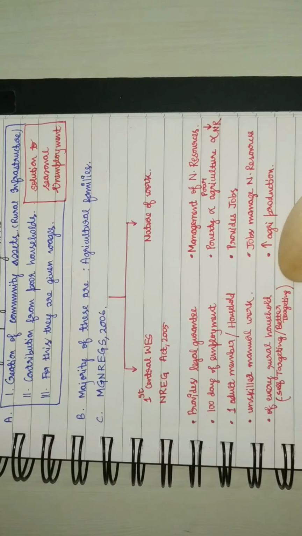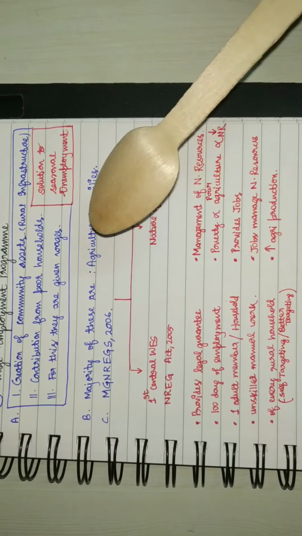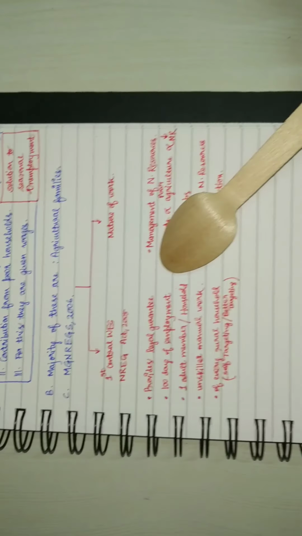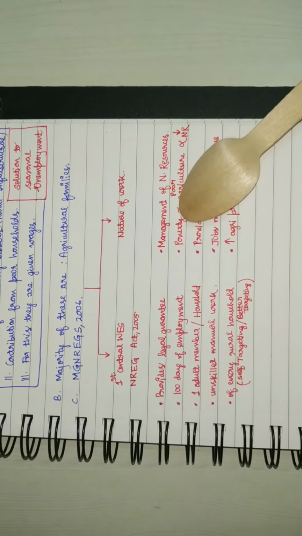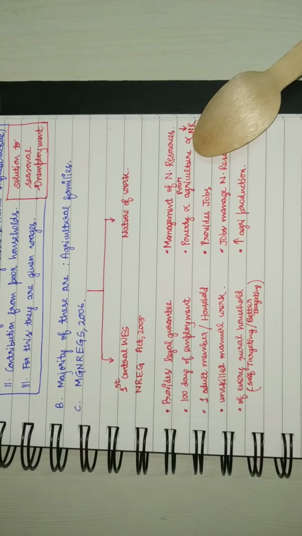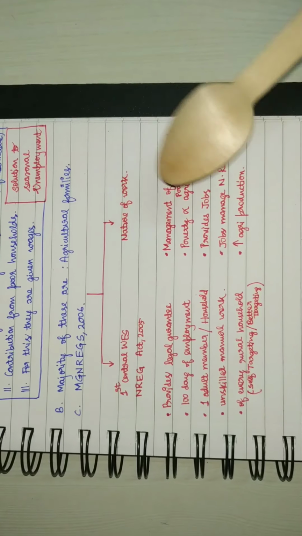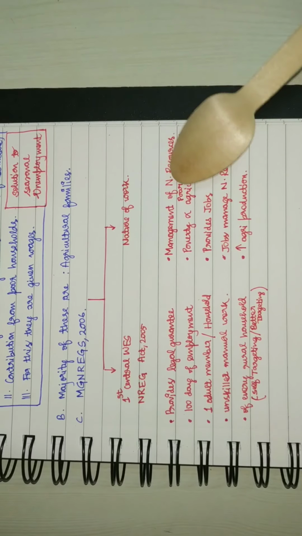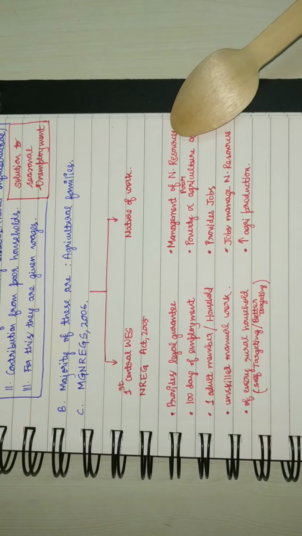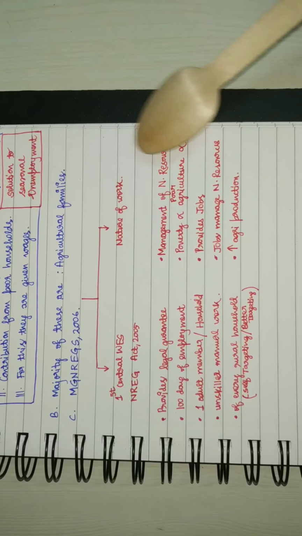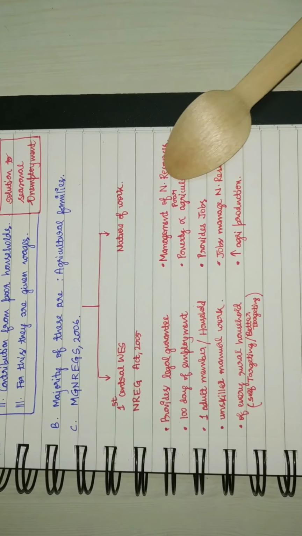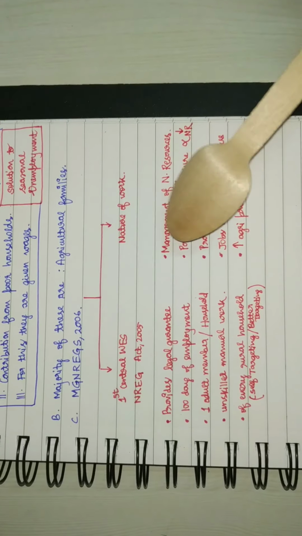Now, if we see the nature of the work, although not legally stated, the management of natural resources should be the key. Because it has been proved many times in Indian agricultural research papers that poor management of natural resources, for example conservation of water, soil erosion, deforestation, etc., leads to poor agricultural productivity, which in turn leads to increased poverty.